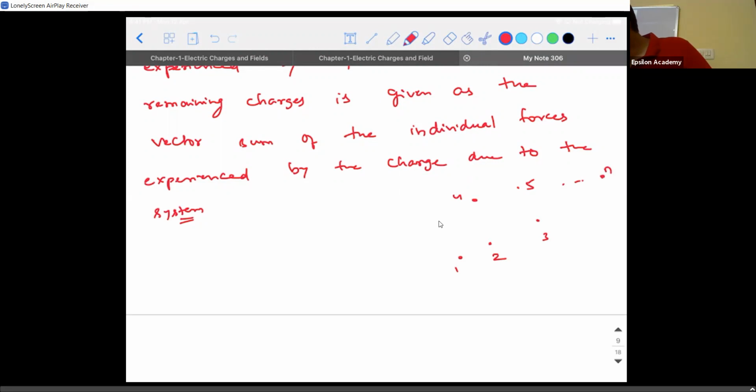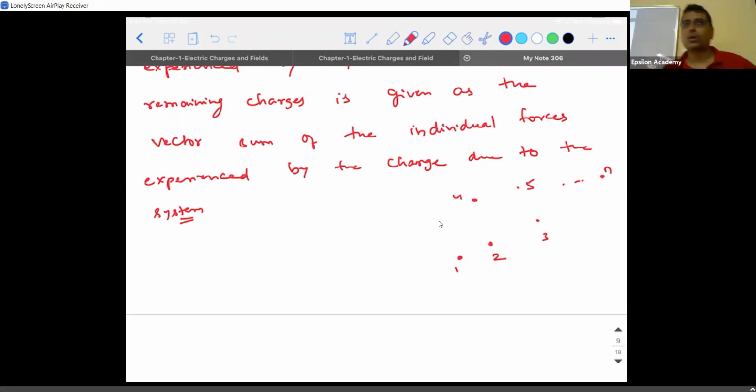I am concerned to find the force experienced by the first charge due to the remaining charges. Okay, then how can I write it? So between 2 and 1, the force experienced by the first charge will be in which direction? If I take everything to be of the same nature, then repulsive. So it will be in this direction. So what is the name of this force? It is F12. Repulsive, okay.